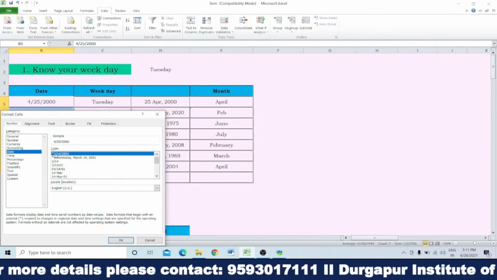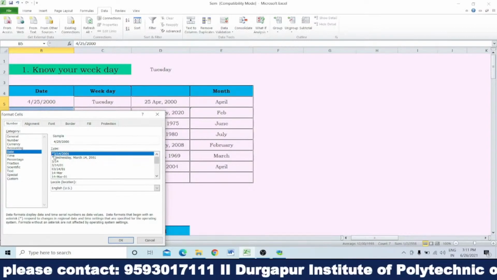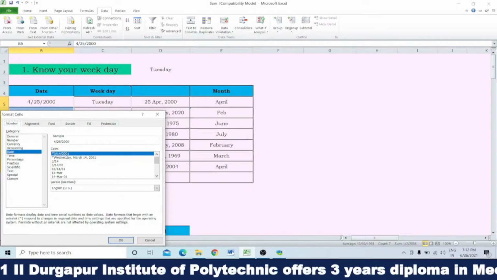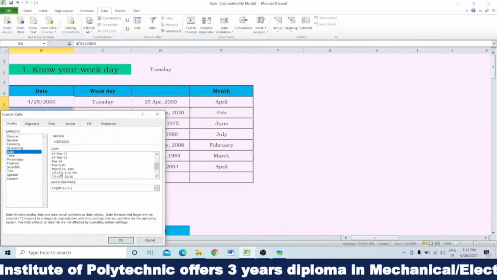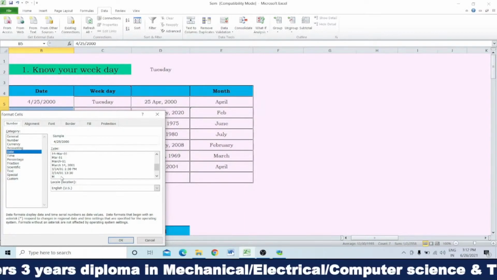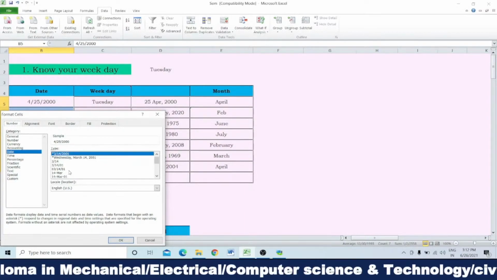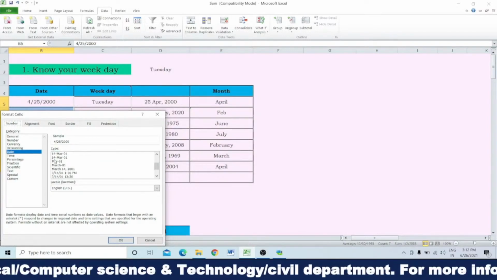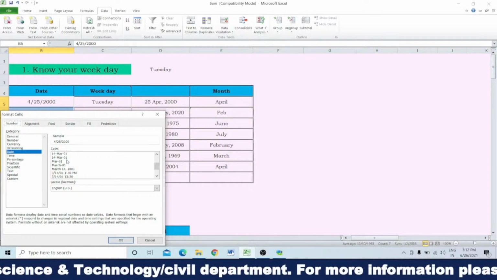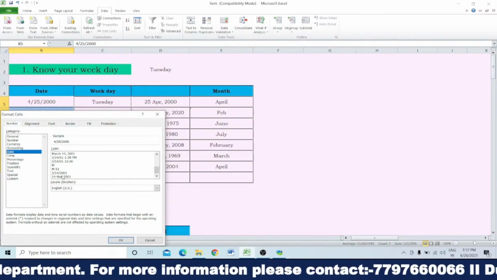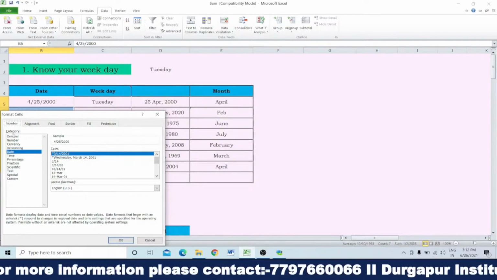See, it is given 3/14. The first one is the month, the second one is the day, the third one is the year. So in that way you will get an option where you can put the day, month, like this. If you choose this one, 14 March, you can get this in this form. See here, 3/4/2000 also. Which form you are using, depending on that it will show.